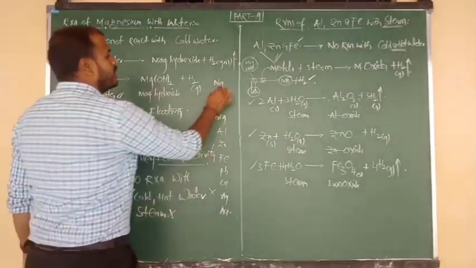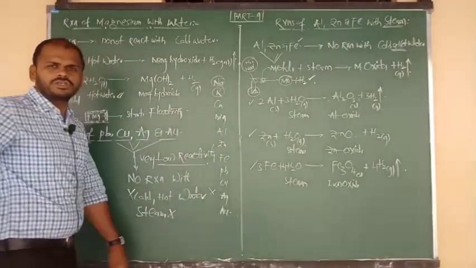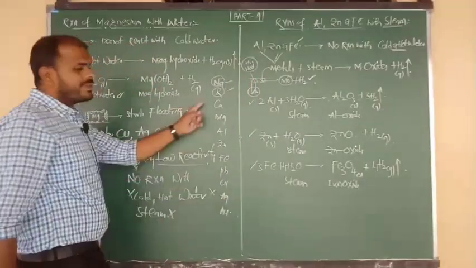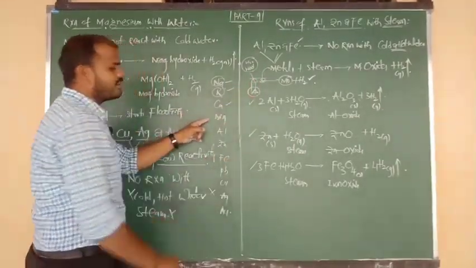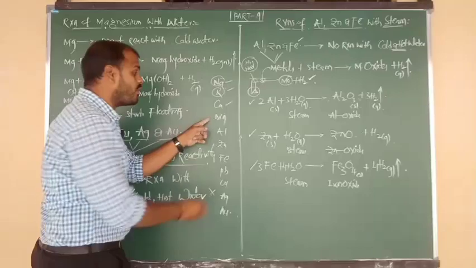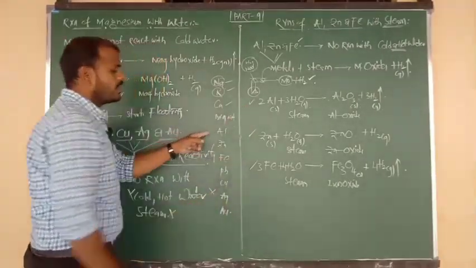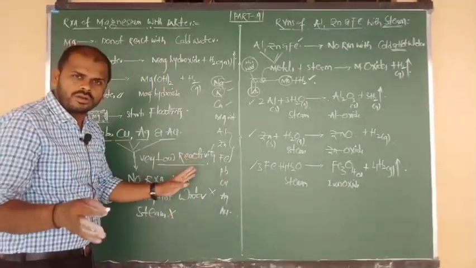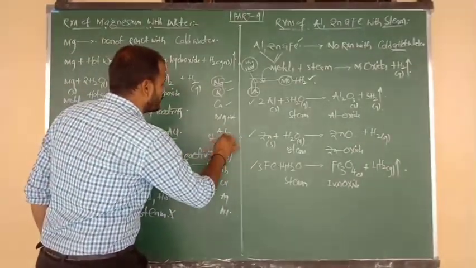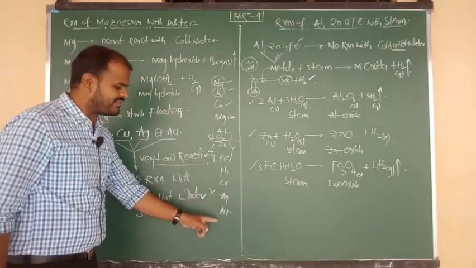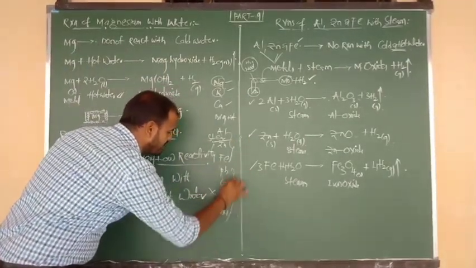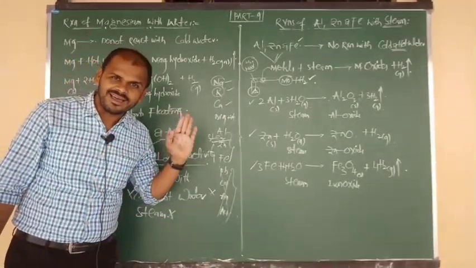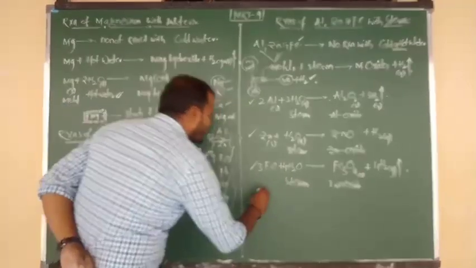Now once again, sodium and potassium show violent reaction with cold water. Calcium just shows reaction with cold water. Magnesium no reaction with cold water, only with hot water. Aluminium, zinc and iron, these three metals do not show reaction with either cold or hot water, they show reaction only with steam. But lead, copper, silver and gold, due to their very low reactivity, do not show reaction with any type of water. Clear? Good. So final question, let me tell you once again.